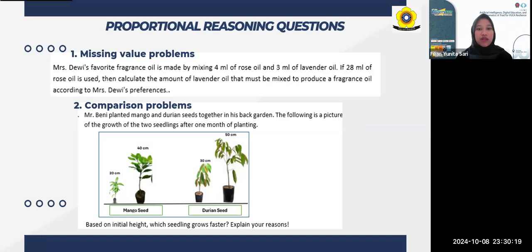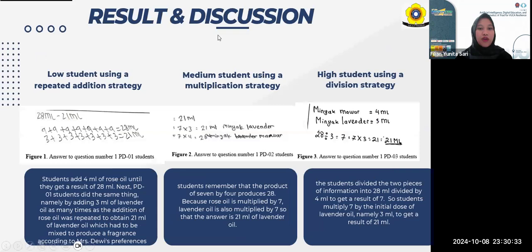The proportional questions in this research are 2 problems. The first is missing value problems. The second is comparison problems. Okay, results and discussion.